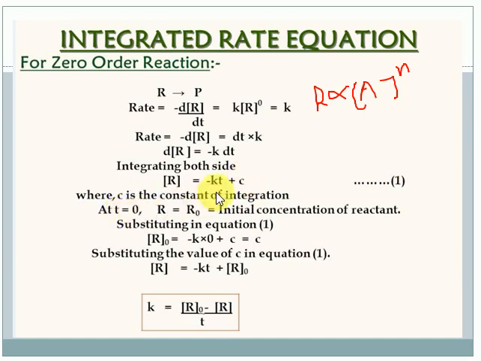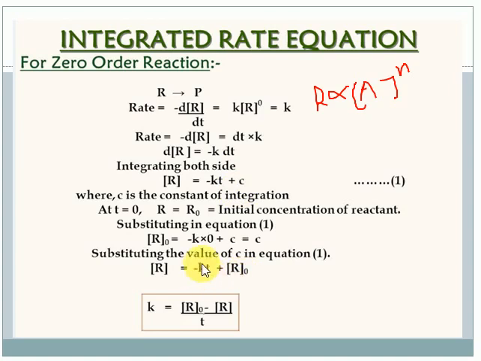Suppose I take one condition, at time T equal to 0. At T equal to 0, the product concentration is 0, so only R is there. Substituting, R is equal to K into 0 plus C. So we get a new R value, which I take as R0. R0 stands for the initial concentration of the reactant. So R is equal to minus Kt plus the initial concentration R0.